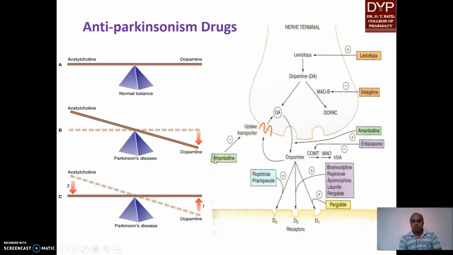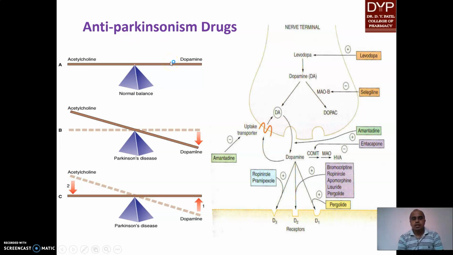Okay, I hope you have written in your notebook, and definitely different receptors are also there, like chloride, calcium, then sodium. Now the D2 receptor is also there. Now, anti-Parkinson drugs.